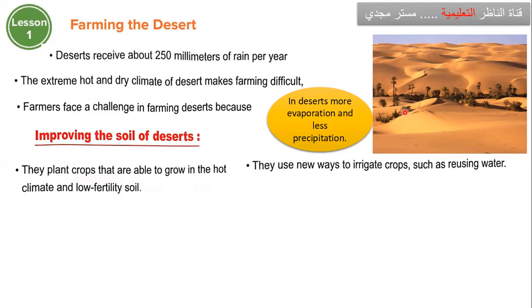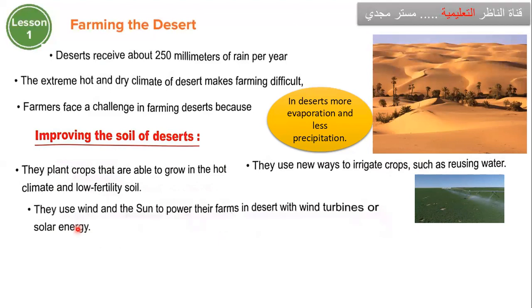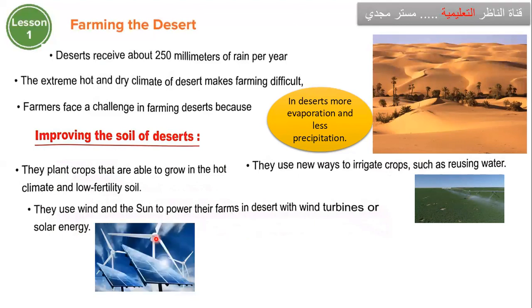يعني ممكن يزرعوا نباتات تمام تتكيف مع أو تكون قادرة they are able to grow in hot climate and low fertility soil. Number 2, they use modern ways or methods in irrigation such as reusing water. تمام طرق جديدة في الري. تمام. Number 3, they use the wind and the sun to power their farms. You use the wind turbines and solar panels to get electricity and power their ranches or farms.